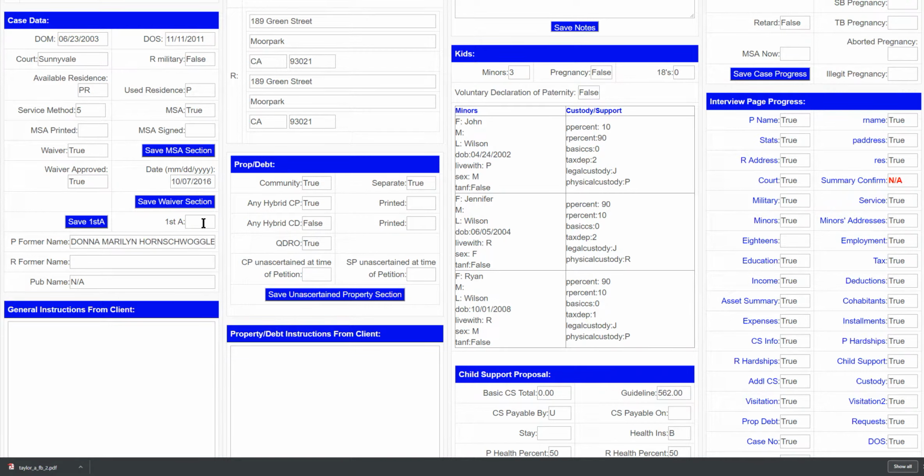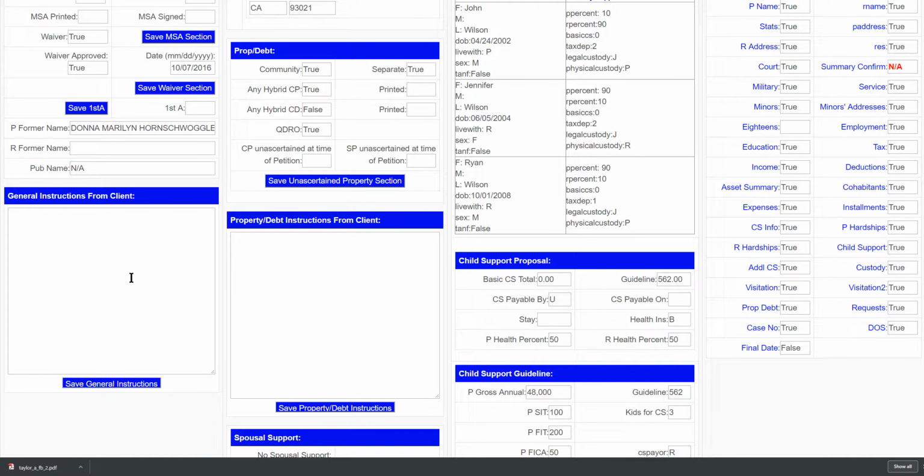Occasionally you will need to file a first amended petition. If you put a true in that box and save it, then the summons and petition that you print out will have the words summons on first amended petition, and the petition will have the amended box checked. Later on in the case, the FL 165, the request to enter default, will indicate request to enter default on first amended petition. So that's what that does. Petitioners and respondents' former names are handled here. If it's a publication case, that goes in here.